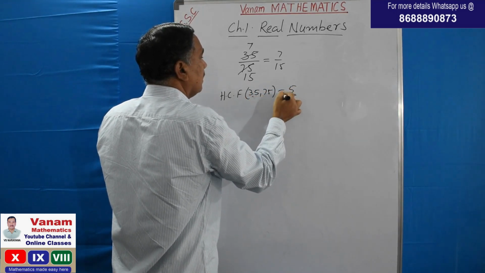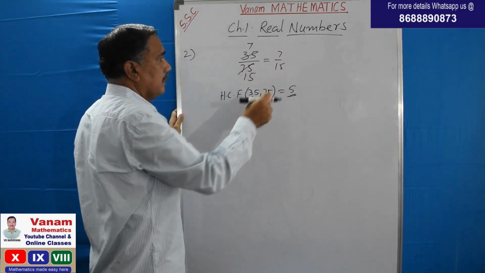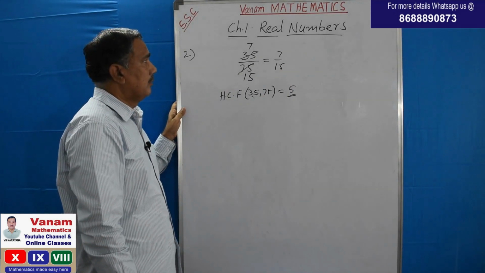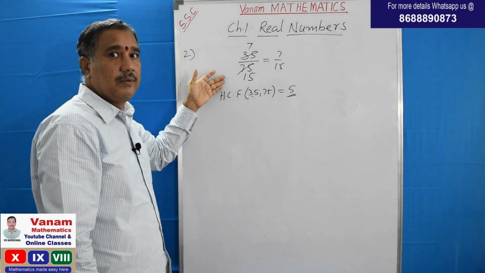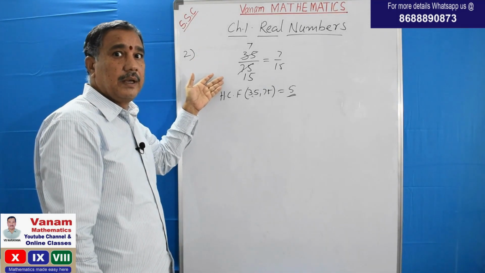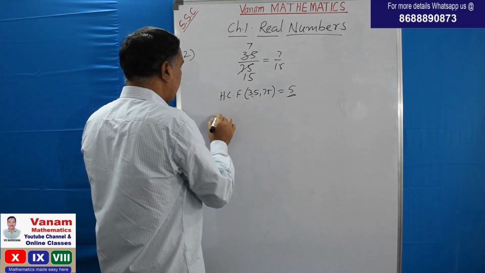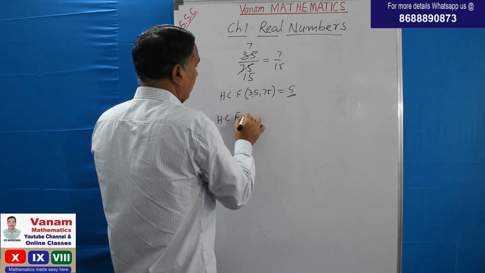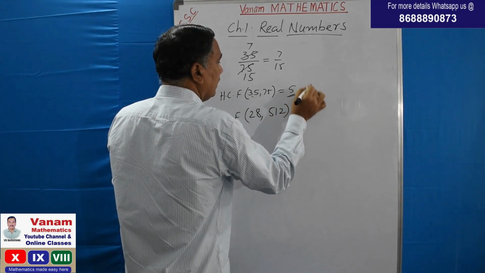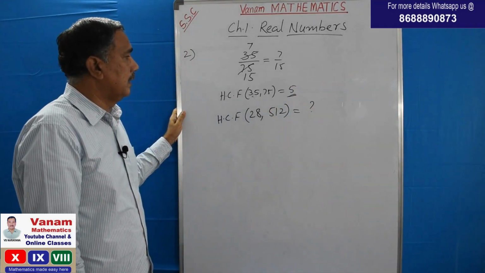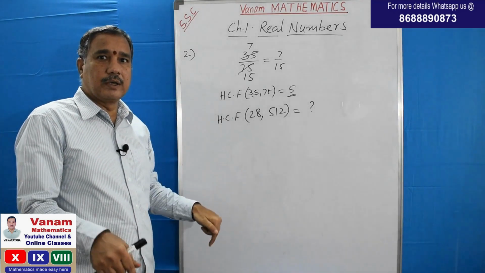So where is it called HCF? We cancelled by 5, so this is the HCF of 35 and 75. Actually, unknowingly we are using the HCF. That means 5 is the HCF of 35 and 75. Now you can verify again by taking the examples 28 and 512. What is the HCF of 512 and 28? Find it and write your answer in the comment box.